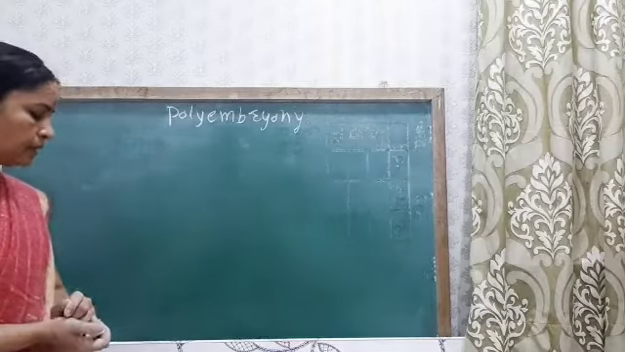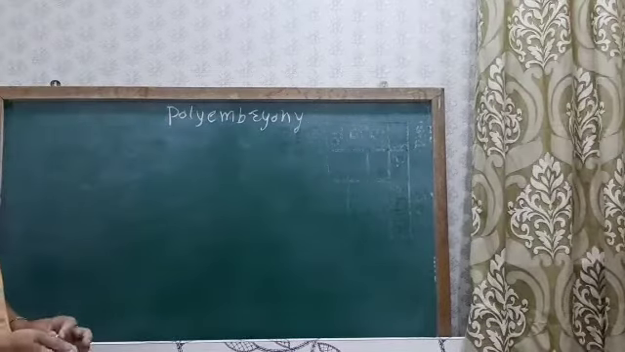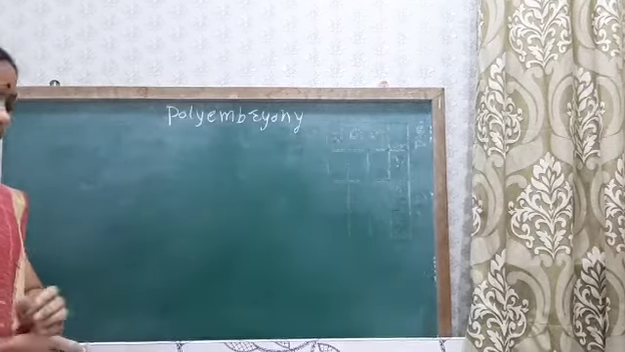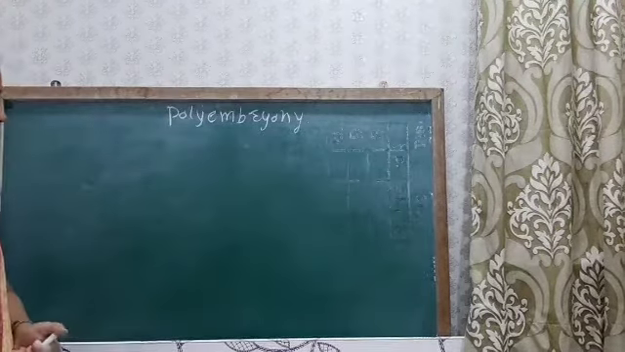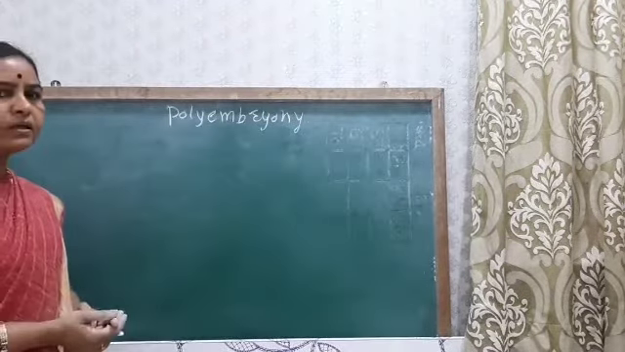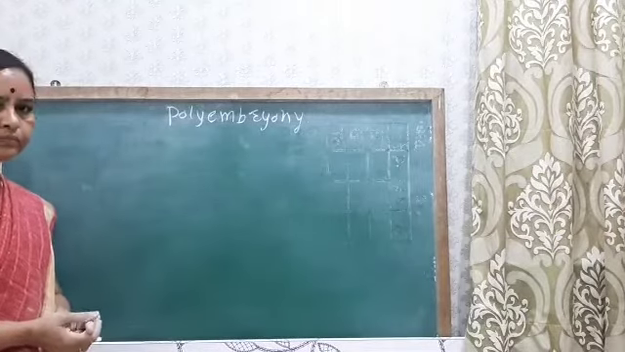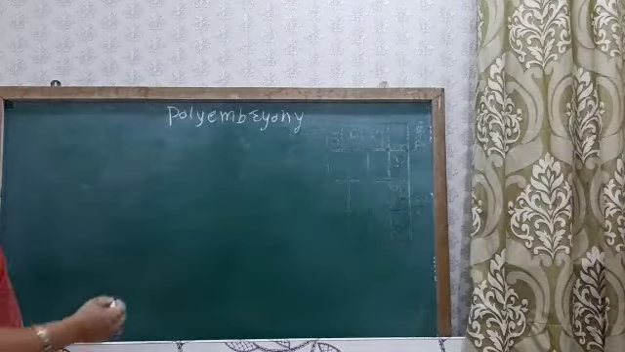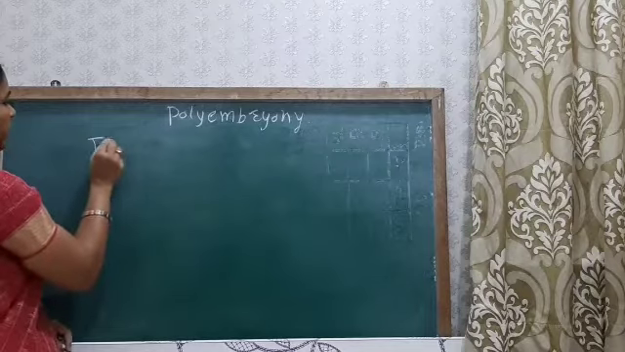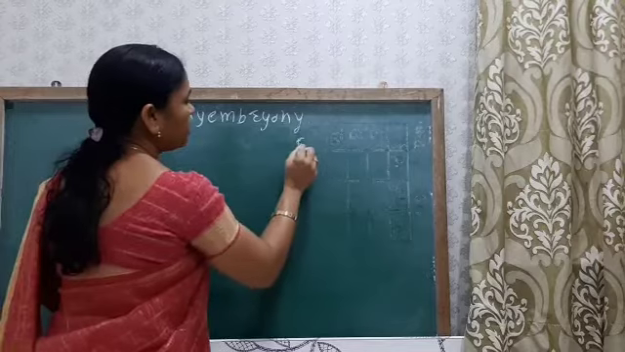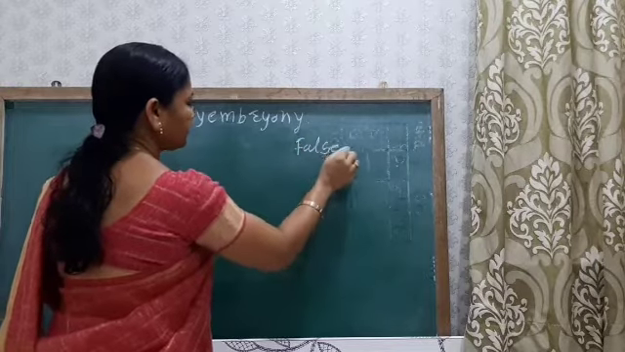The scientist Leeuwenhoek first coined the term polyembryony. So that is what is meant by polyembryony: many embryos are produced inside a single ovule. Polyembryony is of two types: true polyembryony and false polyembryony.